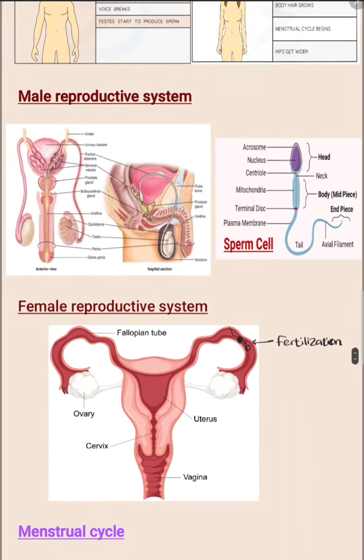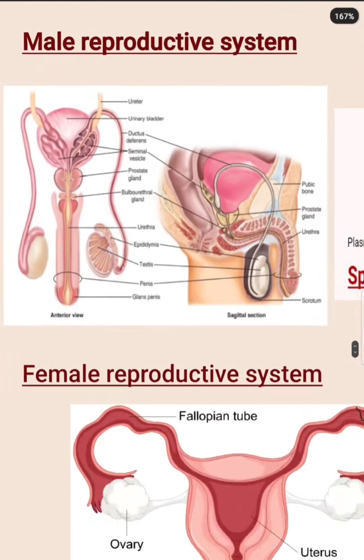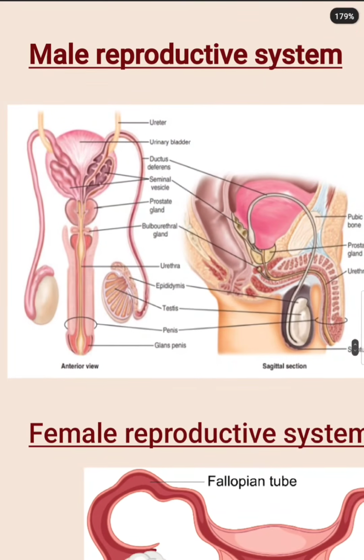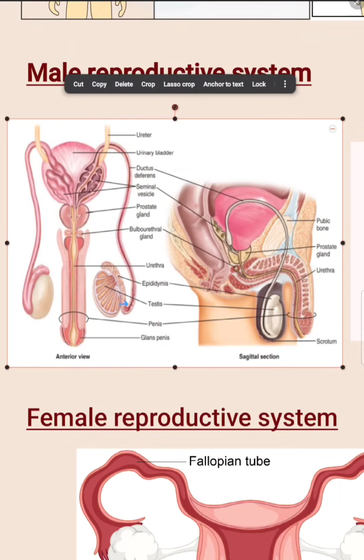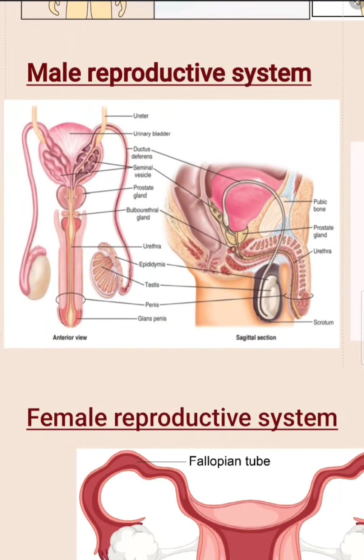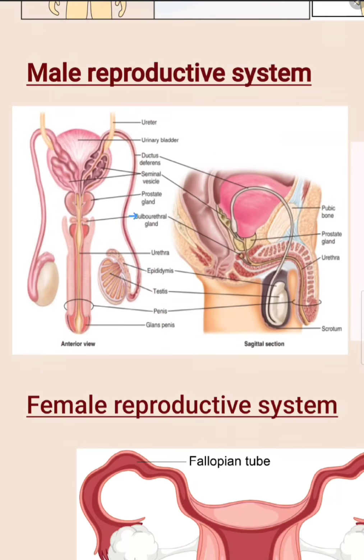Let's move to the male reproductive system. The male reproductive system consists of several parts. The first main and major part is the testis. This is the testis, an oval-shaped testis. Over the testis there is the epididymis, and from the epididymis there is a vessel called the vas deferens.